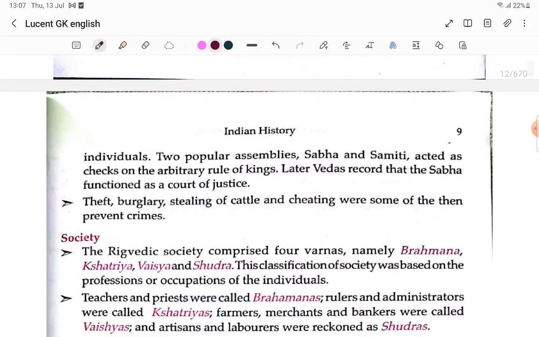Two popular assemblies, Sabha and Samiti, acted as checks on the arbitrary rule of the king. Later Vedas record that the Sabha functioned as a court of justice. Theft, burglary, stealing of cattle, and cheating were some of the prevalent crimes.